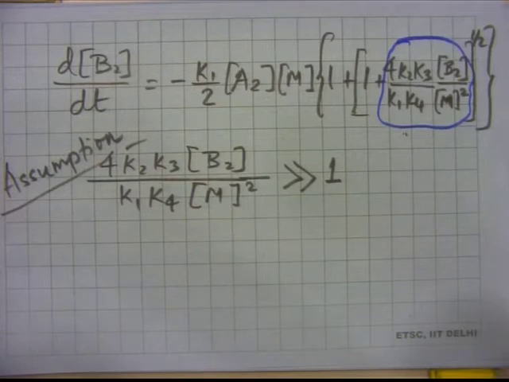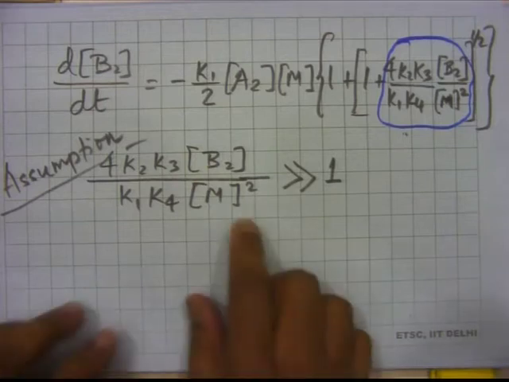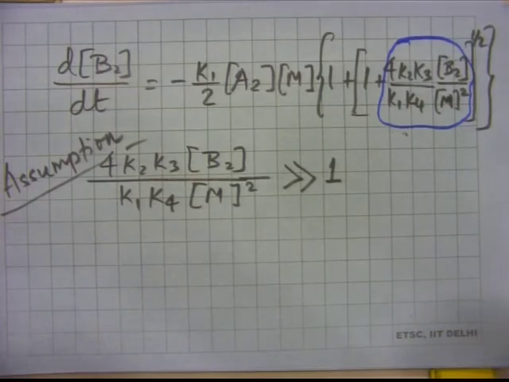Yes, because K2 and K3 are supposed to be large. K1 is small because that is initiation, a small rate of production of A, and K4 is small essentially because termination reactions tend to be slower, at least at lower pressures. This assumption will probably work out.